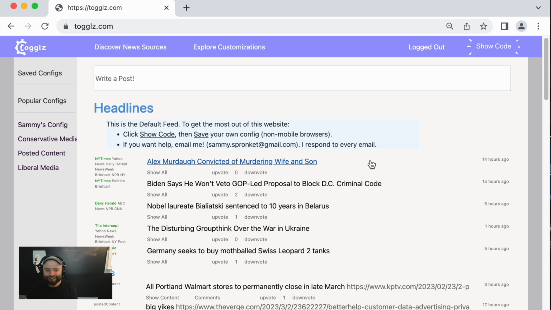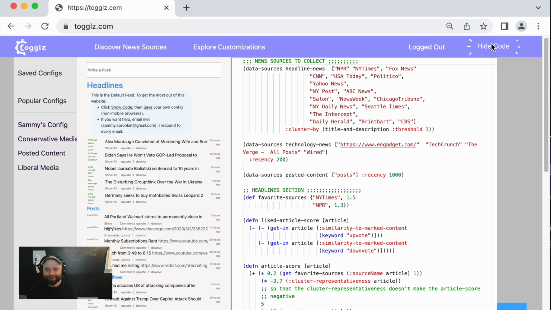So what makes this website really interesting is the show code button in the upper right-hand corner. What this does is it actually shows you the source code of everything that's used to render your news feed on the left. Now you can rewrite this whole thing completely from scratch, but I want to keep things simple to start.